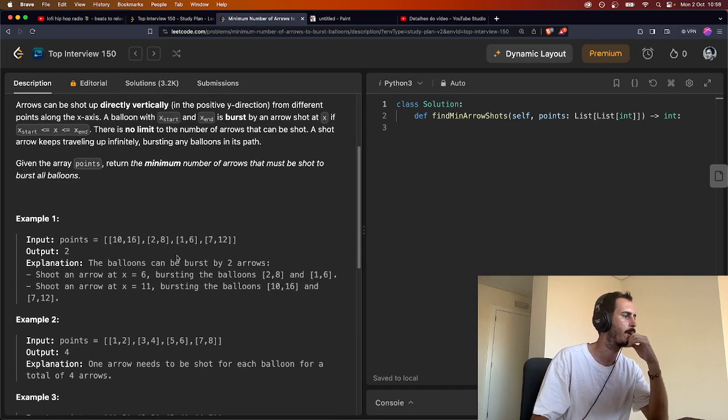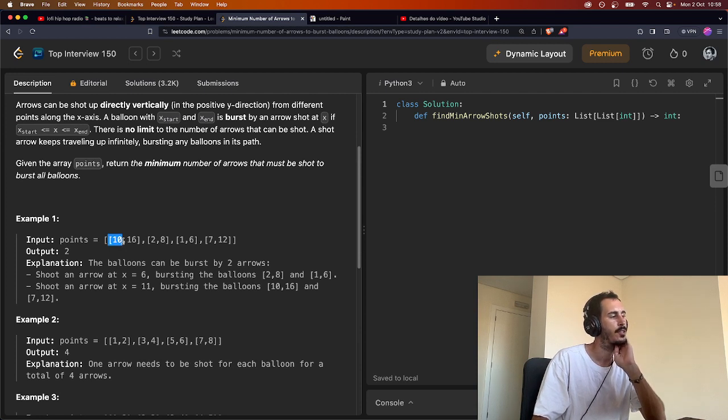So if we look at the problem here, we get an array of size 2 arrays, which is the left edge of the balloon and the right edge of the balloon. So this is a balloon that goes from 1 to 6, and another balloon that goes from 2 to 8. So logically, if we have an arrow at position 3, it can burst both of them.